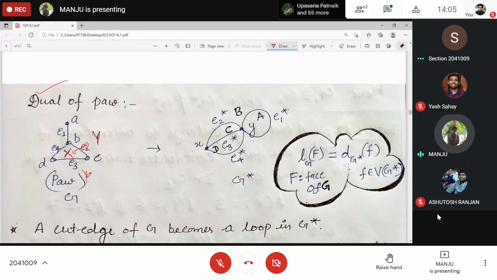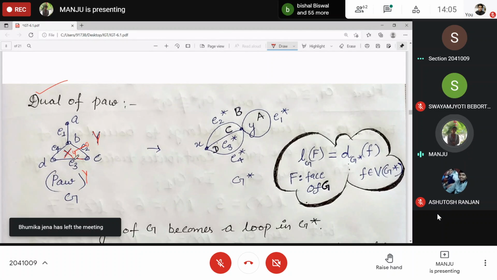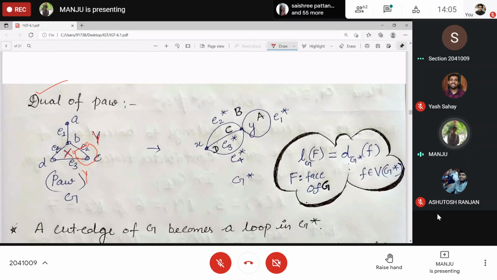This is again y, so corresponding to E3 there is an edge, and corresponding to E4 there is again one edge. So these multiple edges we get from these common edges. Clear?